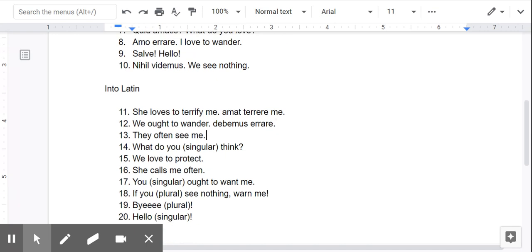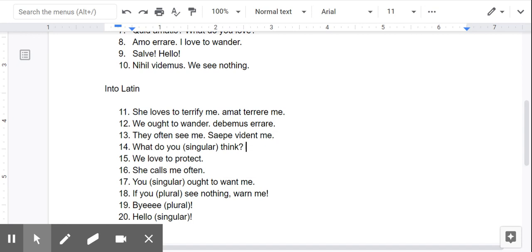They often see me. All right, often, we could just get rid of that right away. It doesn't matter if you put it later. But saepe, some of you put verb endings on saepe. You don't do that. The word for often always just looks like that. But we have they see. So our verb gets our they ending. They see, and then me.